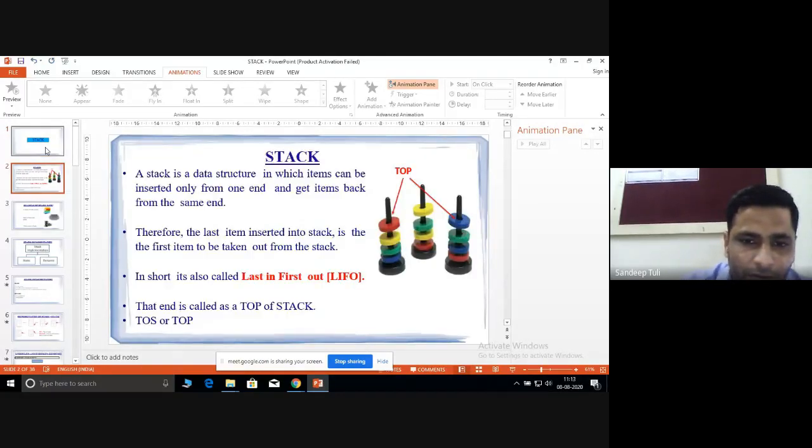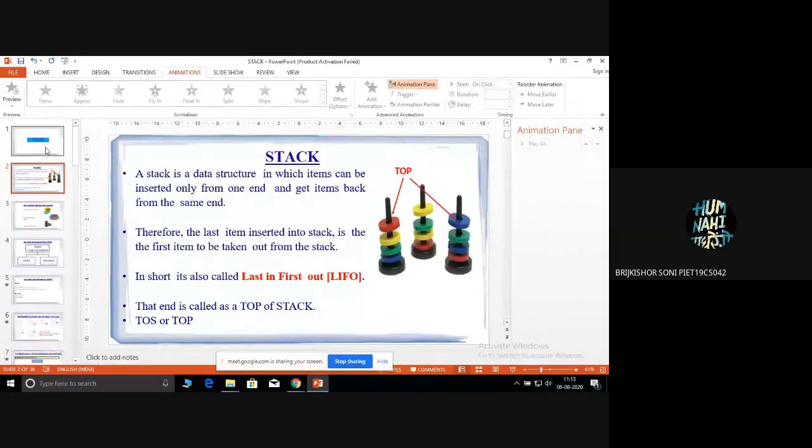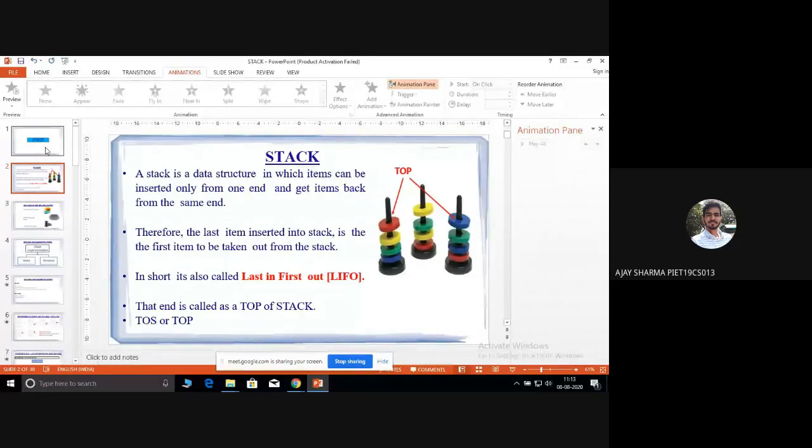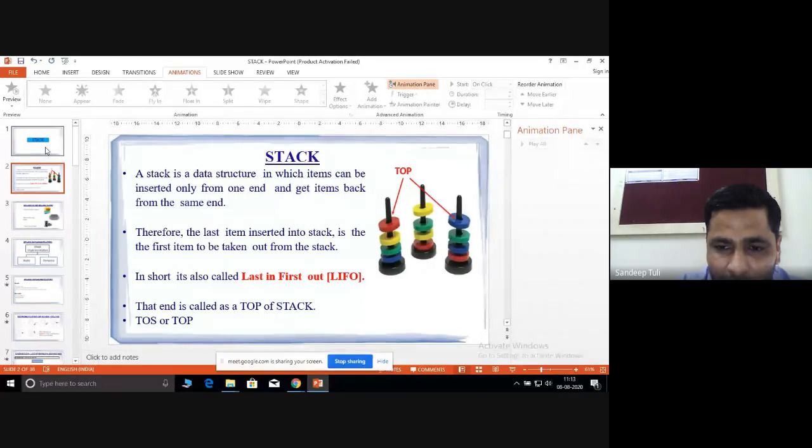So what is a stack? With the help of this diagram you can understand what a stack actually is. Most of you have seen this in your childhood: last come, first out. There is a tower on which we put some rings. This kind of structure is known as a stack. If we put an element, the next element goes on top of that, then the next one on top of that, and so on.